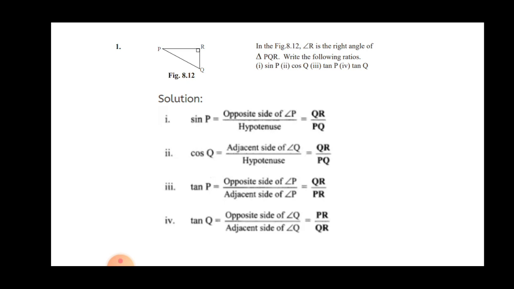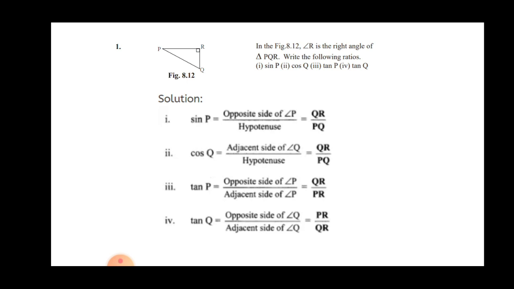Same thing for tan P. The tan ratio is the opposite side of angle P upon the adjacent side of angle P. Which one is the opposite side of angle P? That is QR. And the adjacent side of angle P is PR. So the ratio is QR upon PR.